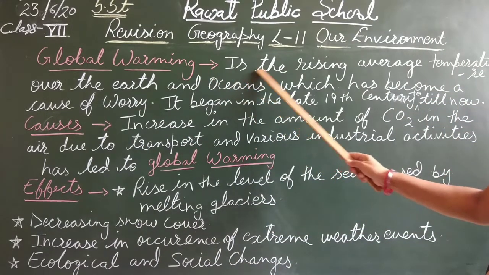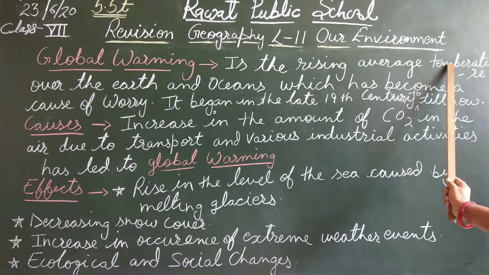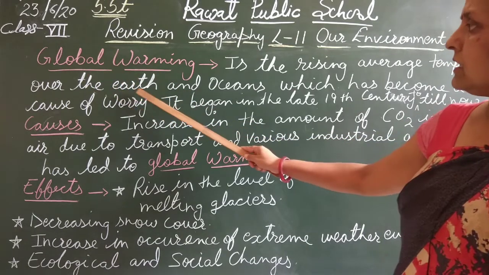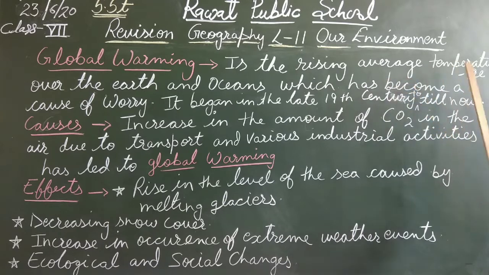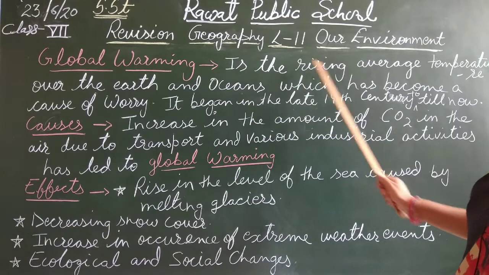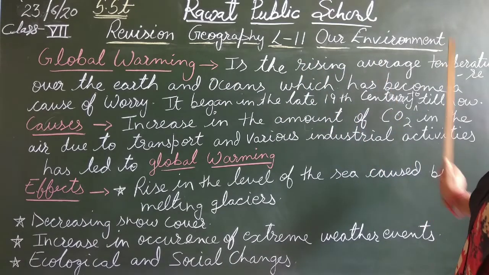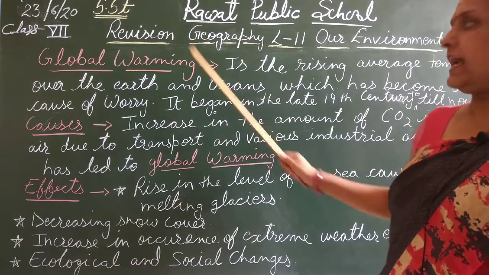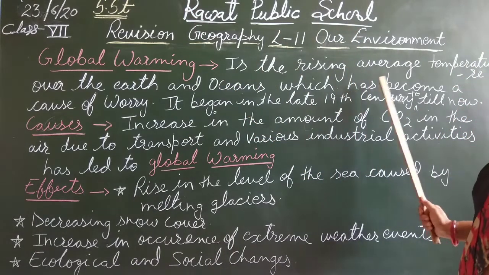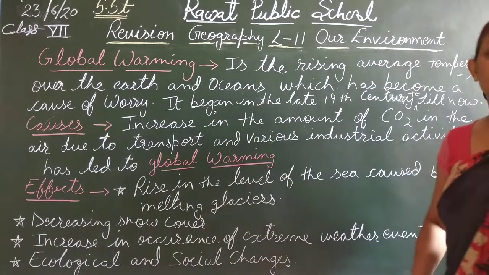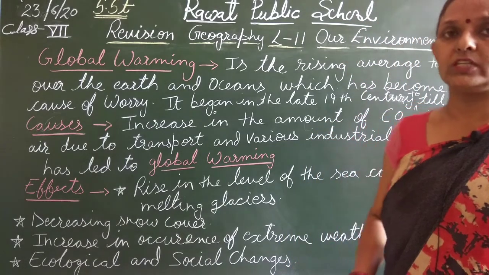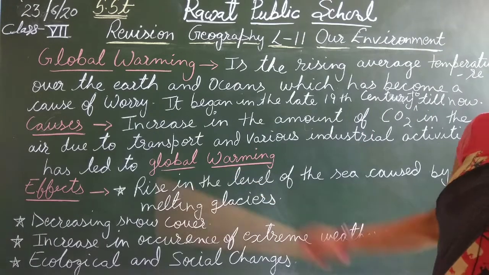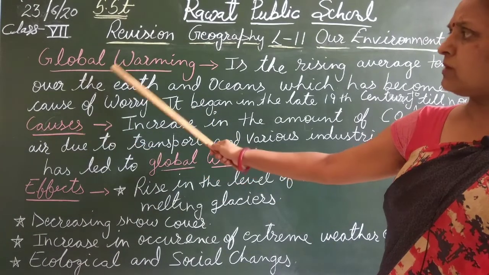Now what is global warming? Global warming is the rising average temperature over the earth and oceans, which has become a cause of worry. It is a matter of concern that the average temperature of our earth and oceans is increasing.